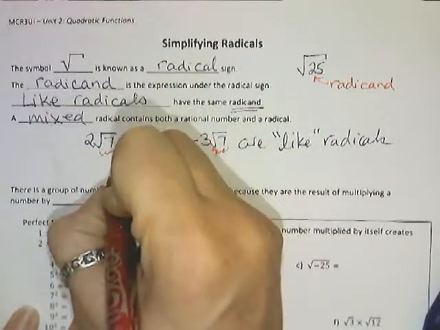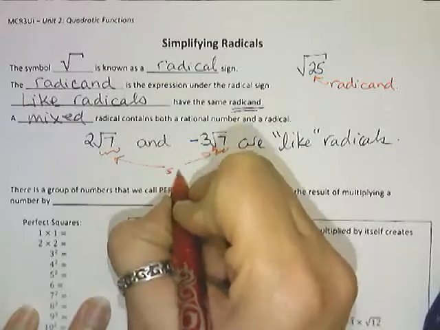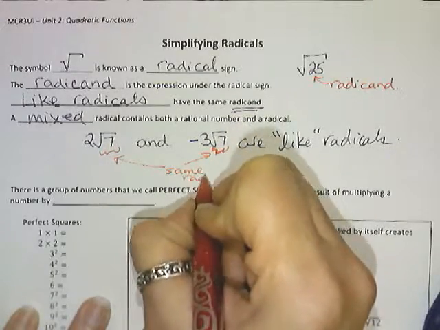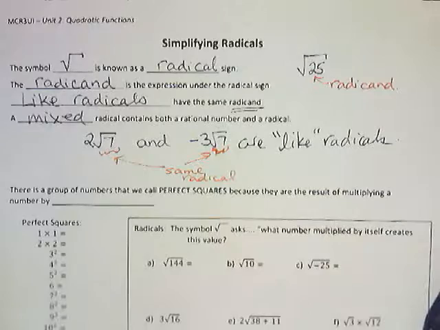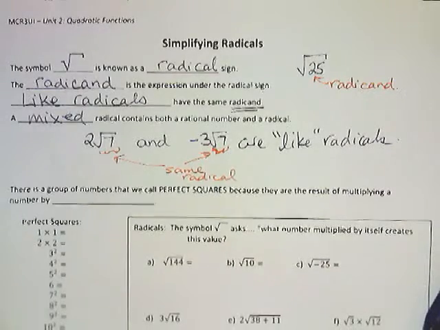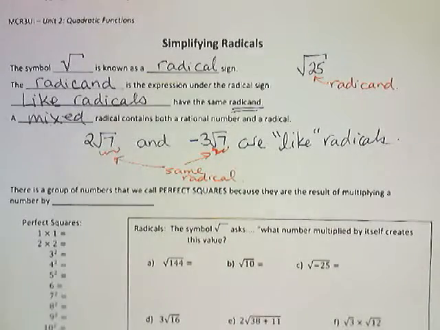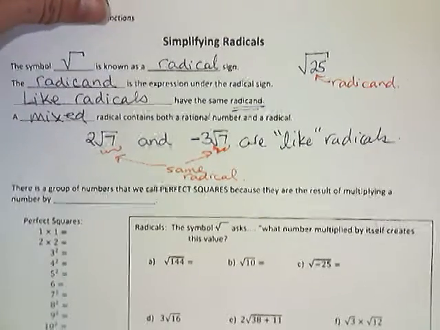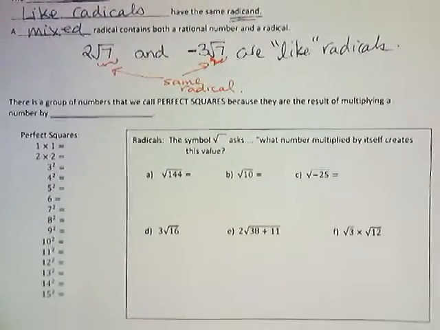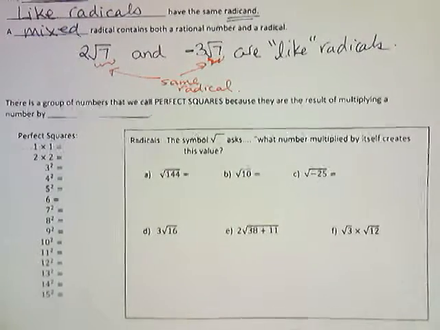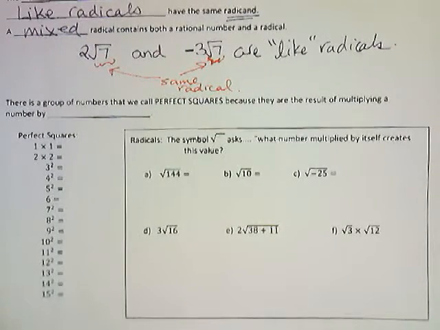These are the same radical. So the big idea there is that like radicals contain the same radicand. They can have a different rational number out front, but they are considered to be like radicals. And that will become important when we're adding and subtracting radical values. Okay, when we talk about radicals, there is a certain amount of keeping track of what's under that radical sign because we want to be able to fully reduce radicals.